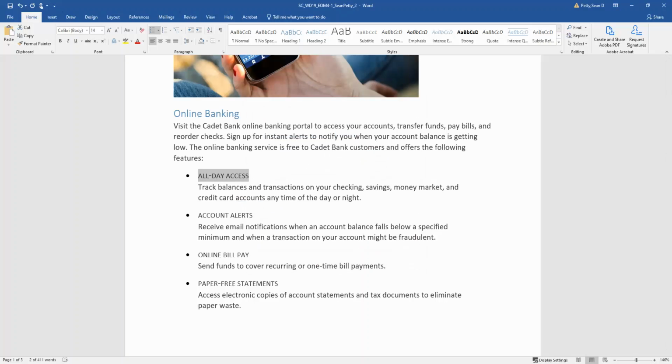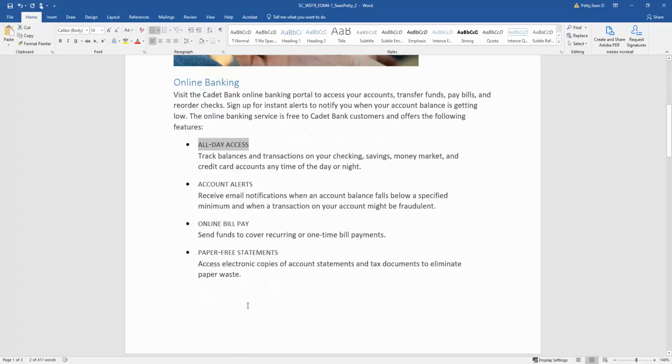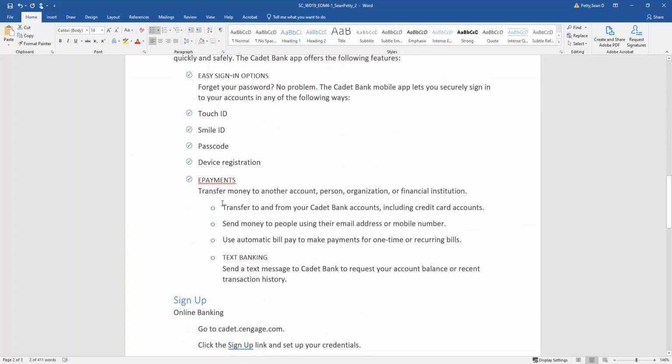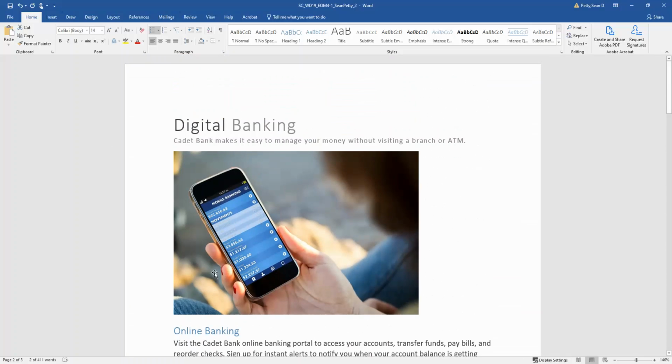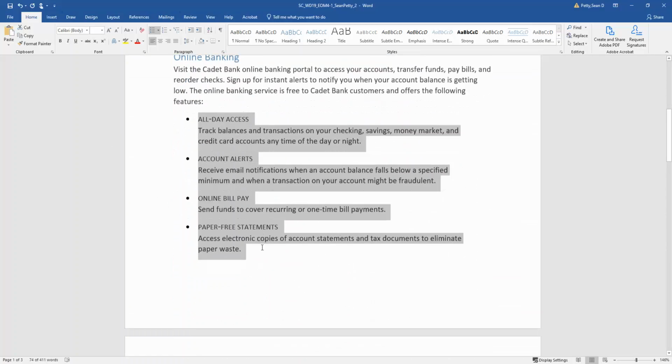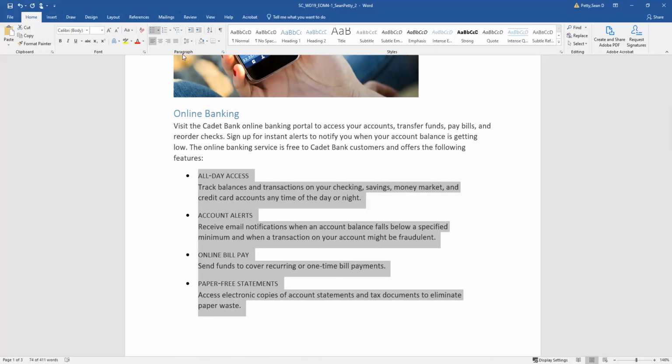So step number 4 says change the bullet character in the list on page 1 to add a picture using the support file that we downloaded to coordinate with the other lists in the document. All right, so here we have these bullets, and we want our bullets to coordinate with what else is going on in this document. So I'm going to select this bulleted list here and come over to the bullet list.